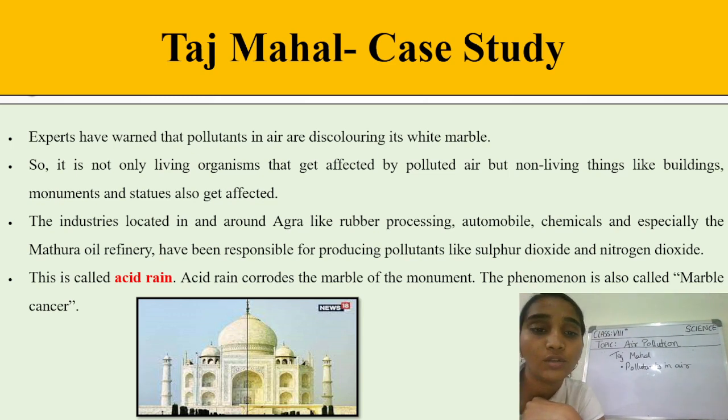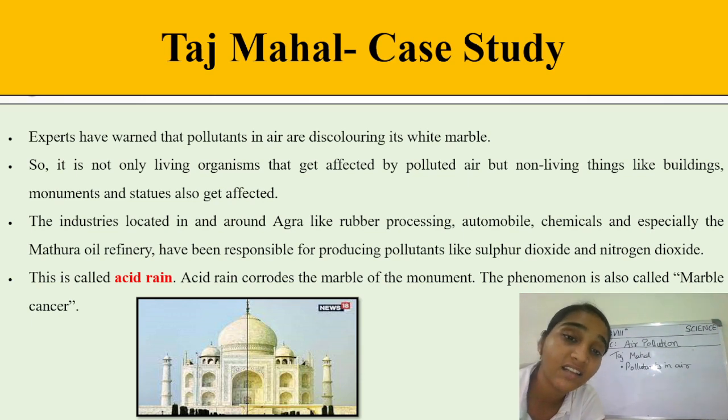Non-living things like monuments, statues, and buildings are also getting affected. How are we living beings affected by air pollution? Yes, it is difficult for us to breathe, and we suffer many health-related problems. And for non-living things, the buildings, monuments and statues get discolored.